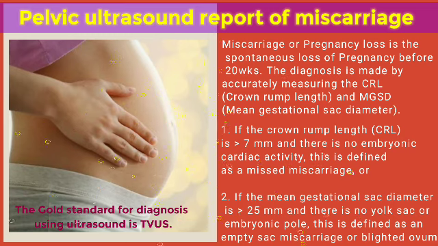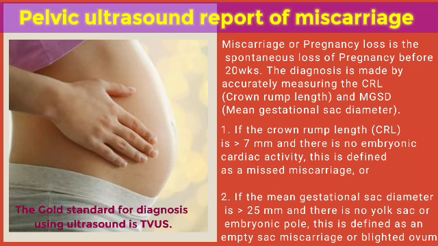The diagnosis is made by accurately measuring the crown rump length and the mean gestational sac diameter. The current guidelines for diagnosis of miscarriage are based on the measurement of the crown rump length and the mean gestational sac diameter. If the crown rump length is greater than 7 mm and there is no embryonic cardiac activity, it is known as missed miscarriage.